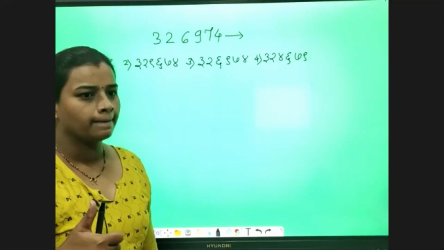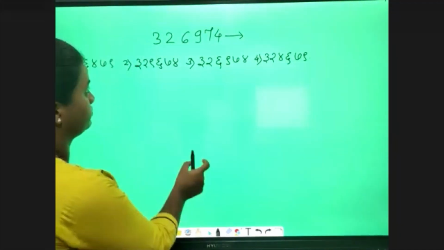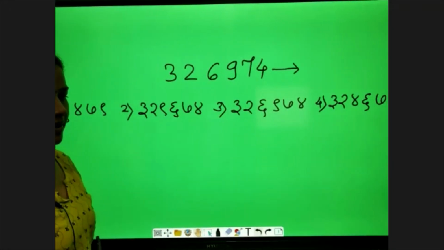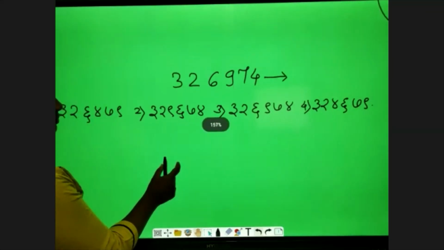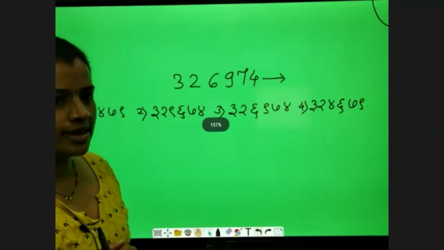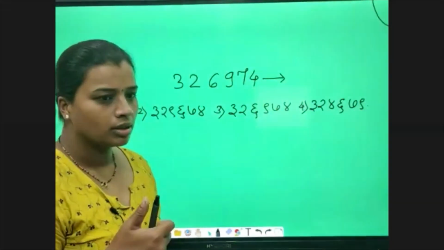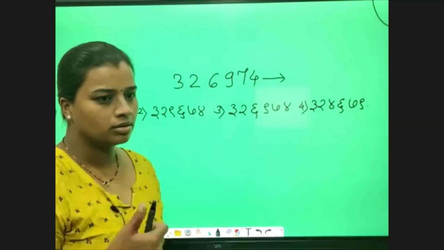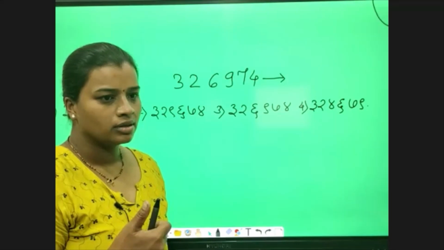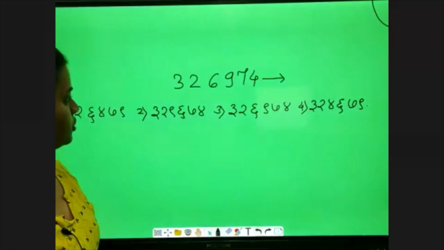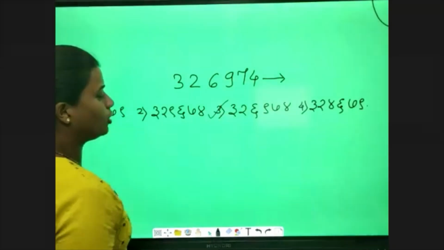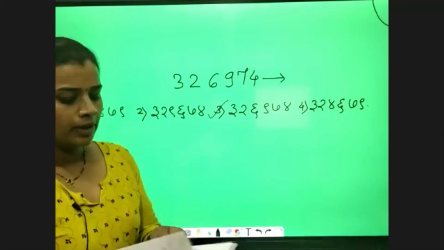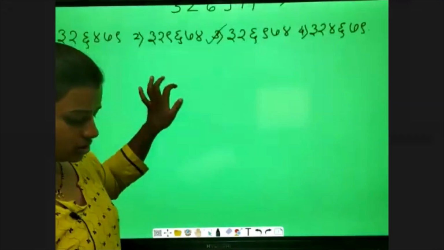Anyone more? Option number 3. Right, everyone? Option number 3, ma'am. Okay. So option number 3 is the right option, that is 3, 2, 6, 9, 7, 4. Okay. Now, next question.